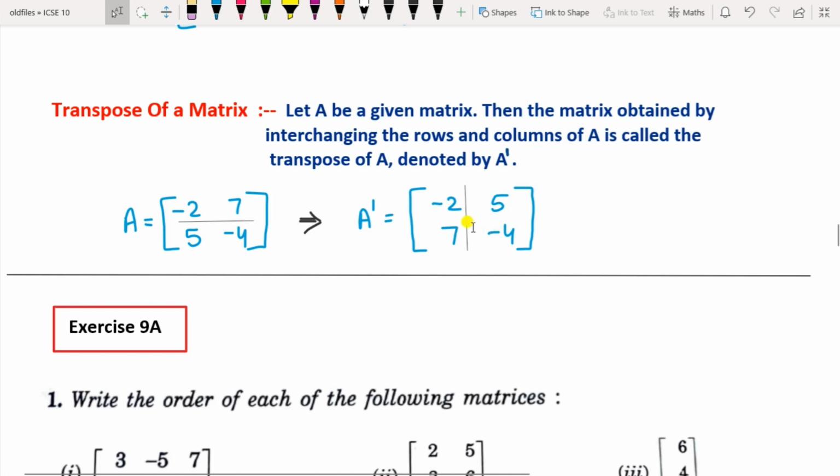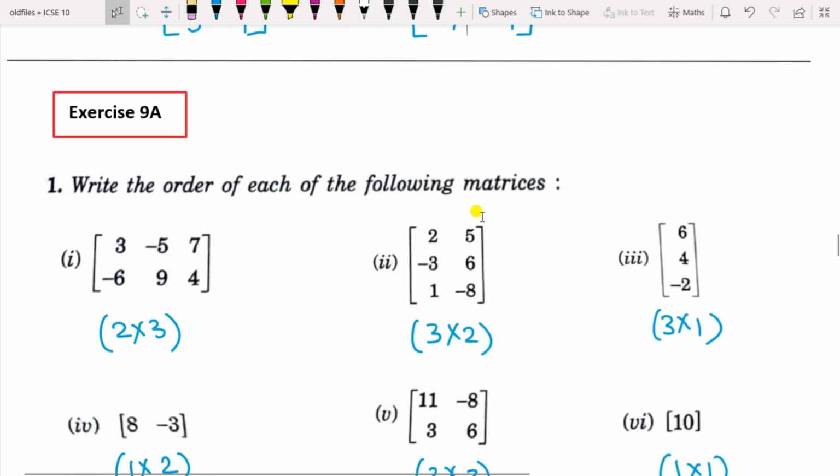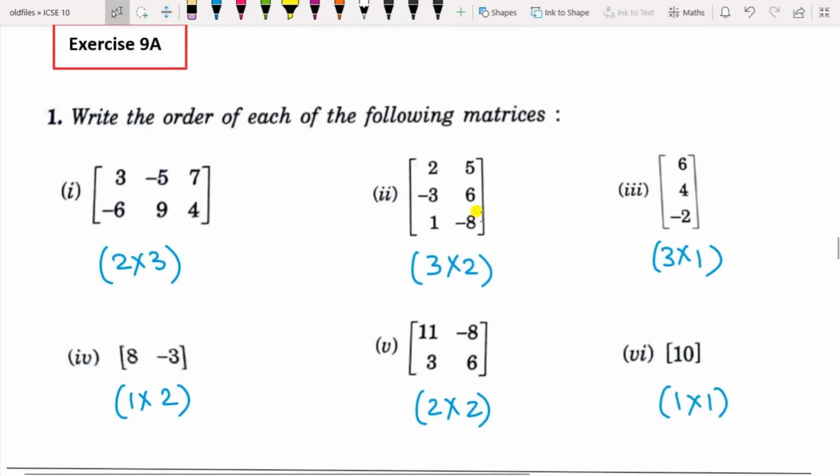So we have changed the row to the column, then it is called the transpose and it is represented by A dash. If it is the matrix A, it is written as A dash. If it is matrix B, it will be written as B dash and so on. So changing the row to the column is called the transpose of a matrix. These are some of the definitions you have to remember to solve your exercise 9A.